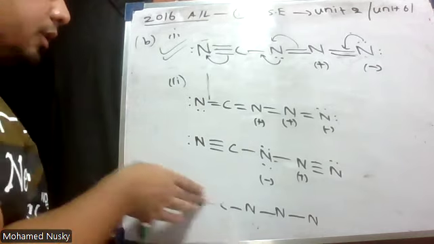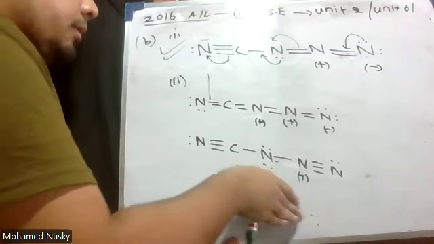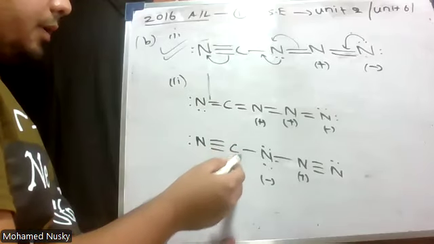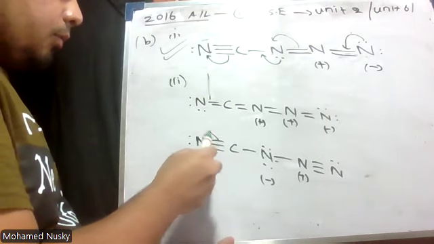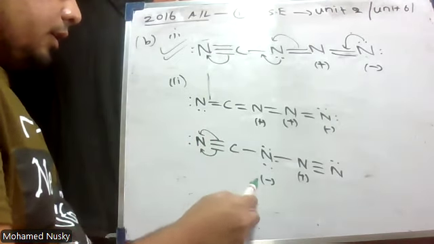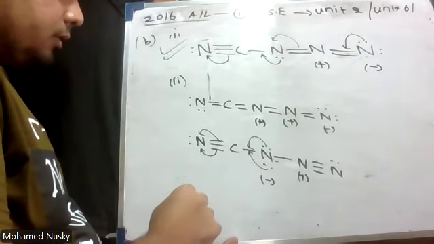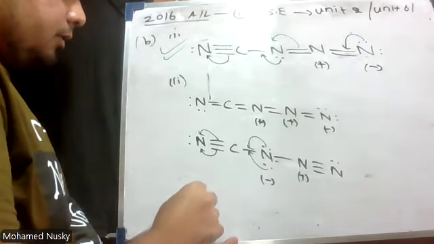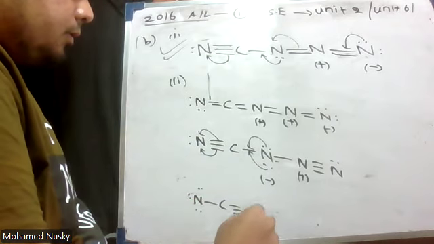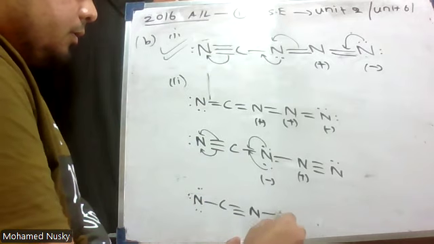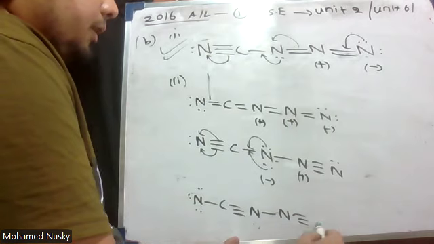Now, from this I can draw another structure. Here, check it. Here this carbon has obtained a bond pair from this nitrogen. I can give both the bond pairs to this nitrogen and both the lone pairs to this. I can do like that, right? Okay. Make sure when you are drawing resonance structures, the octet should be completed.